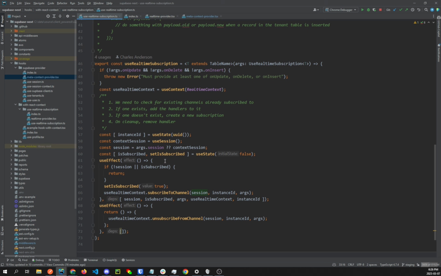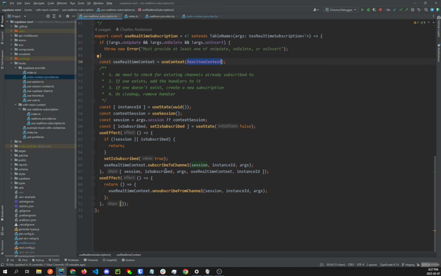The hook basically just gets the context and then subscribes to the channel, which is a method in the context, or unsubscribes when the component which is calling this hook unmounts. Right, no dependencies, and it's in the return here, which means that when the component unmounts, this will be called.